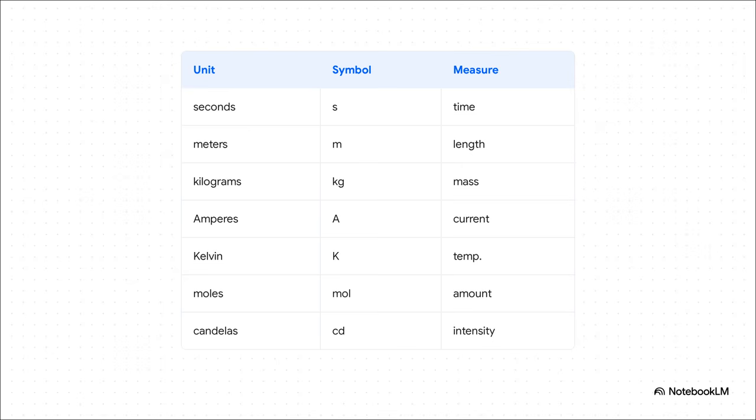To fix this, the global scientific community uses the International System of Units, or the SI system. And what is just absolutely amazing about this system is its sheer elegance. It brings total order to the universe using just 7 foundational base units. We've got seconds for time, meters for length, kilograms for mass, amperes for electric current, Kelvin for temperature, moles for the amount of substance, and candelas for luminous intensity. And from just these 7 pillars plus a handful of prefixes, we can derive literally every other measurement. It truly is the universal language of science.